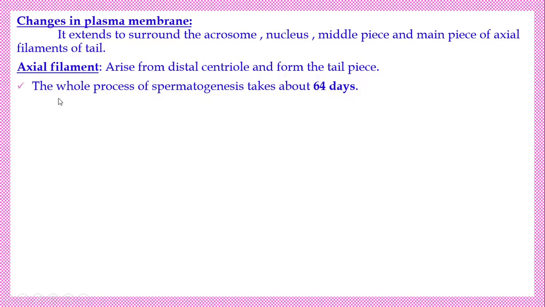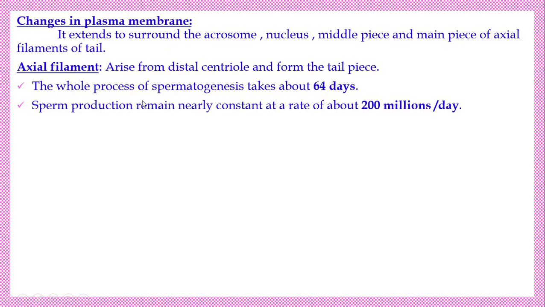Now, in the total process of spermatogenesis. Spermatogenesis means the formation of spermatozoa. The entire process of spermatogenesis can be completed within 64 days. Sperm production remains nearly constant at the rate of 200 million per day. At what rate are they formed per day? Per day, 200 million sperms are produced. That is the rate of spermatogenesis.